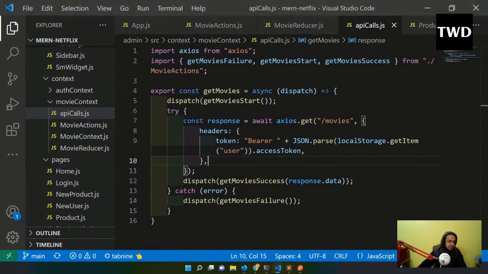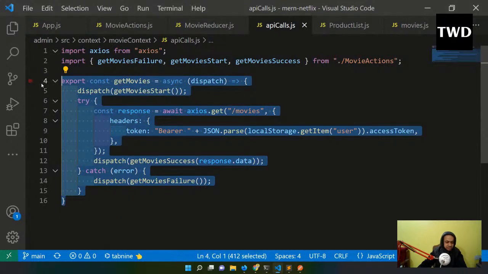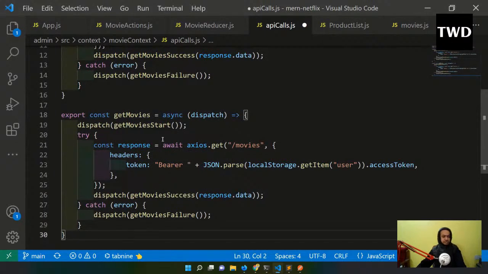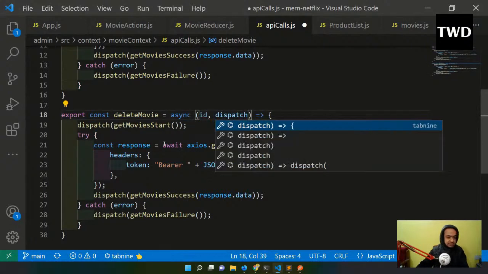In the API call, the first thing is that we are going to have something exactly similar to this. So let me copy this: export getMovies. Now I will have deleteMovie, because I'm deleting only one movie, not movies, but I'm getting the ID also here, ID comma dispatch.